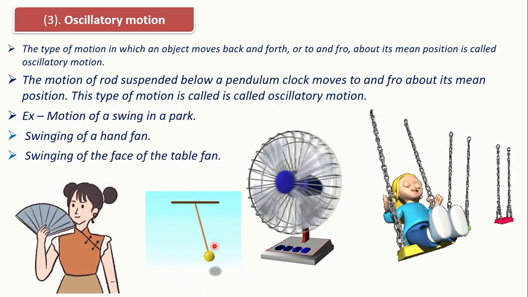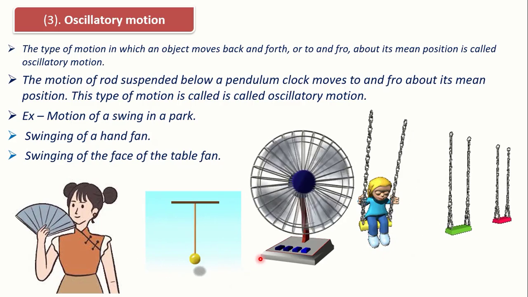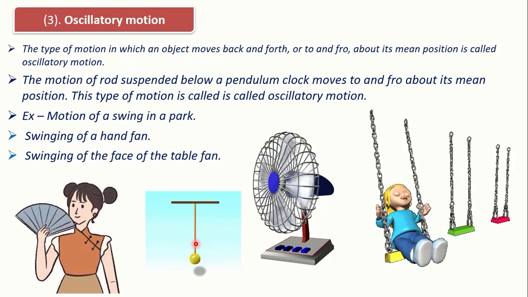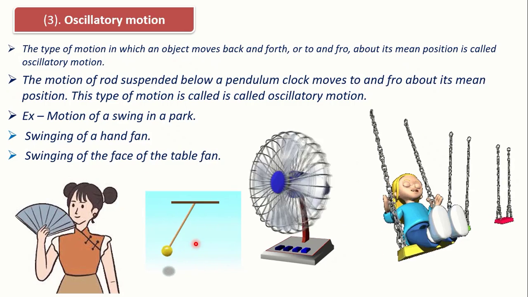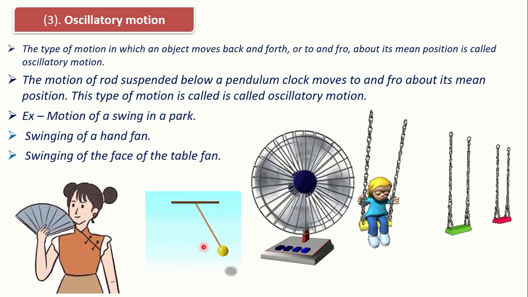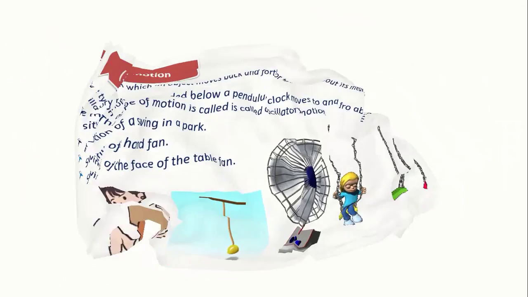In another picture, you can see this pendulum is moving from one extreme position to the other extreme position about a fixed point. So we can say that this ball is performing an oscillatory motion. The bob of the pendulum, tied with the help of one thread, performs an oscillatory motion.